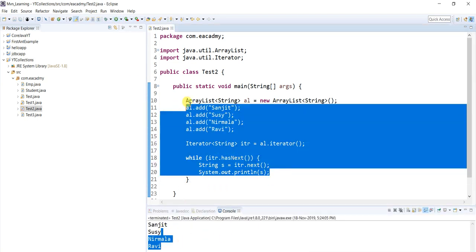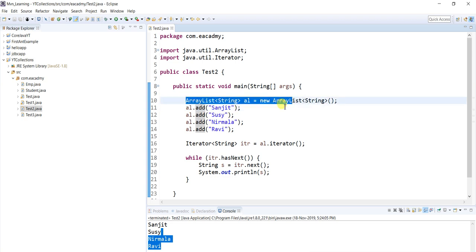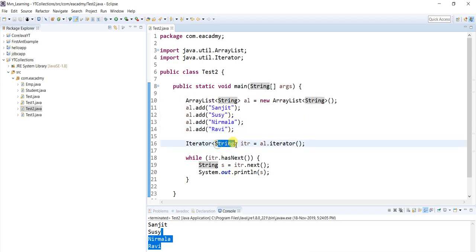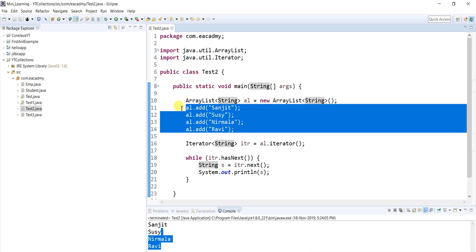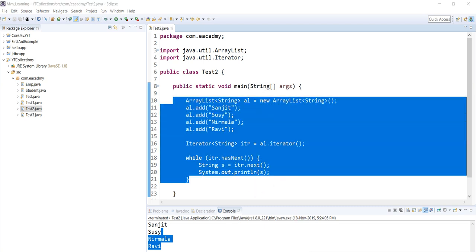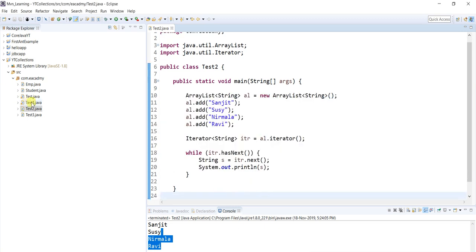So the thing is, we always try to use generics. Generics will limit you. If I'm writing String, it means in the array list only a string will go, and I can read only a string from here. This way the people in the project use generics. So let me quickly take one more example of the collection, and the collection topic will almost be over. That's all the concept you will use in every kind of collection.